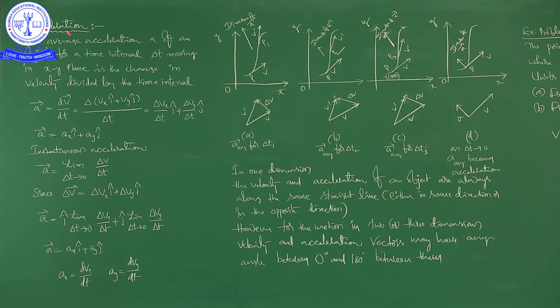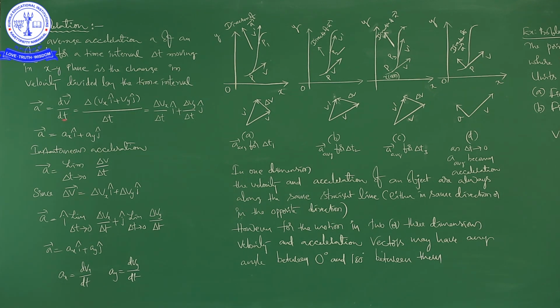See here, acceleration. Here I am talking about average acceleration and instantaneous acceleration also, right? Observe carefully. The average acceleration A of an object for a time interval delta t moving in the xy plane is the change in velocity divided by the time interval.